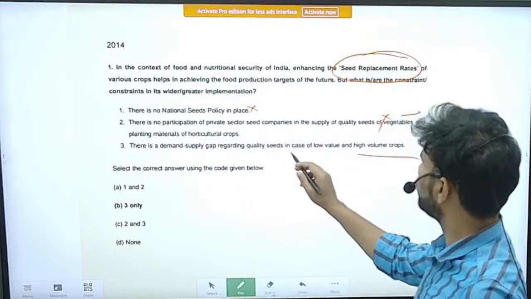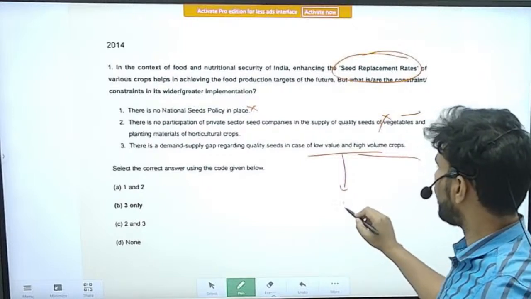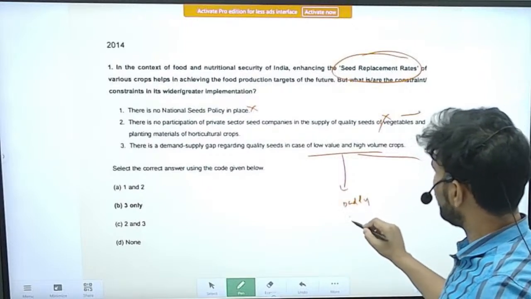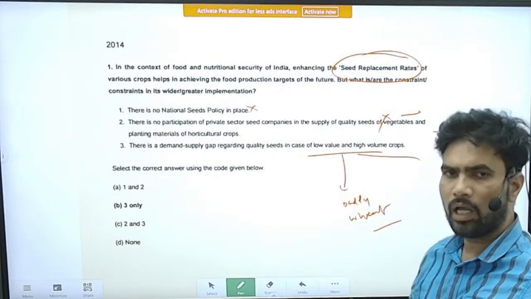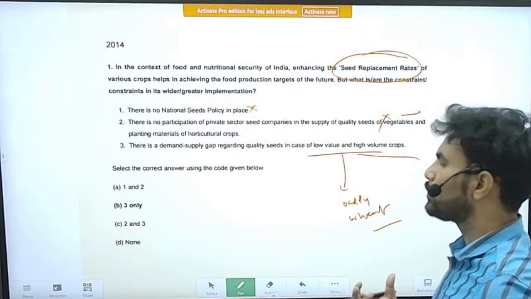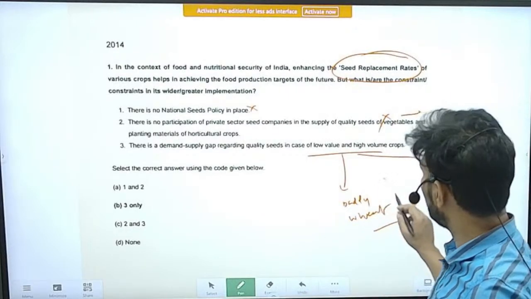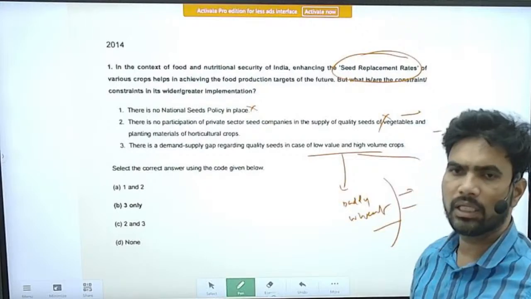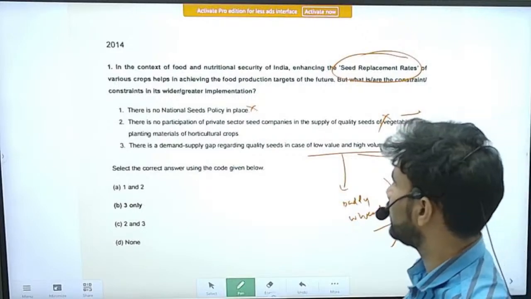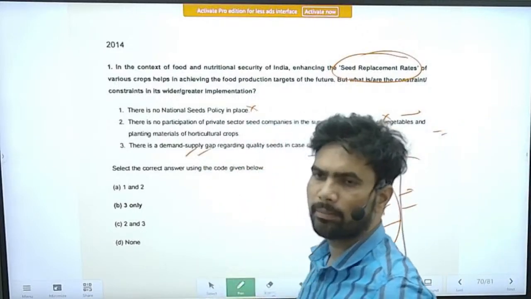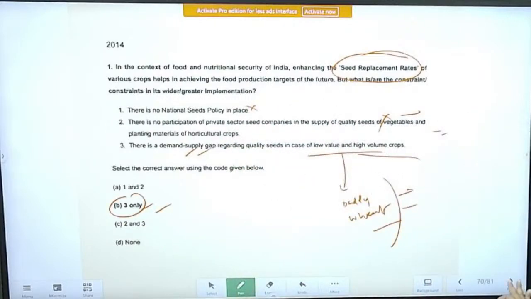Low value, high volume crops are the cereal crops, like paddy and wheat. The value is low money-wise, but the volume is very high. In these crop areas, the demand supply gap is hugely there. So this is the correct statement. The correct option is option B. Only statement 3 is correct.